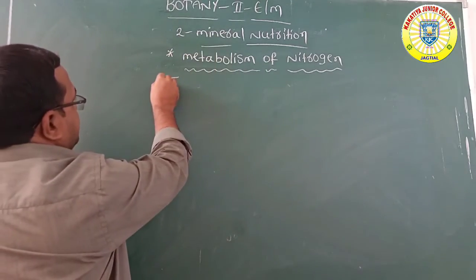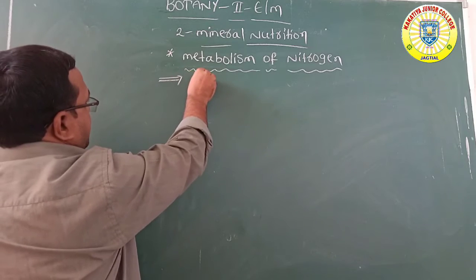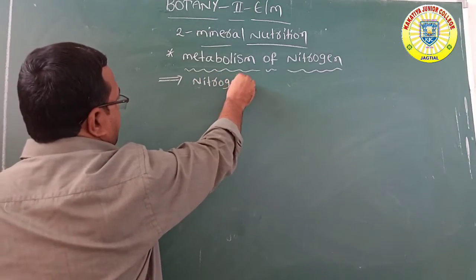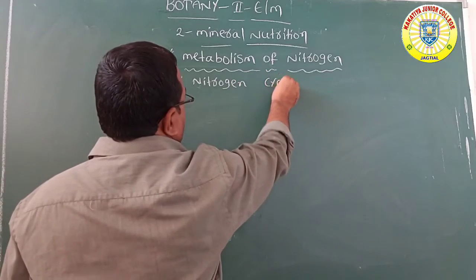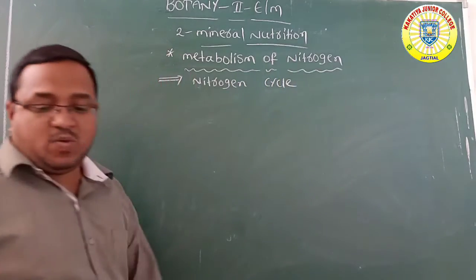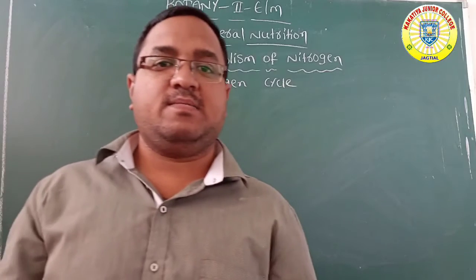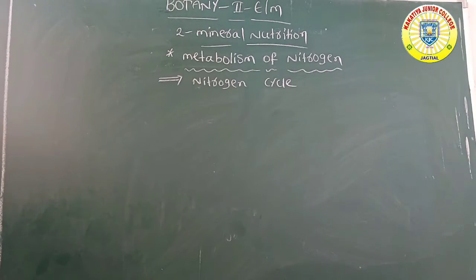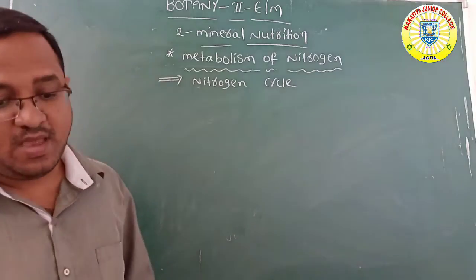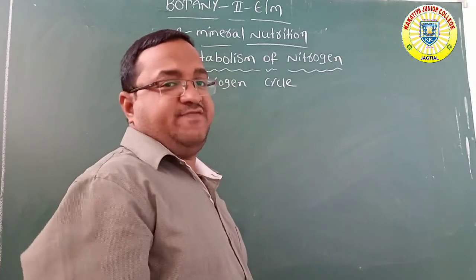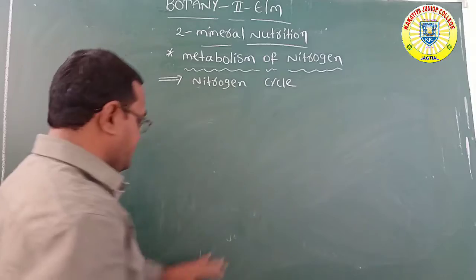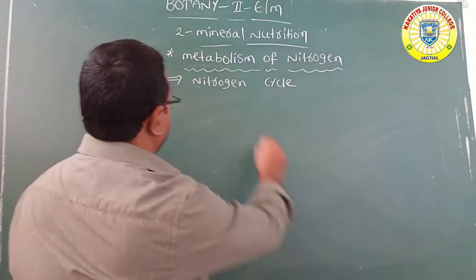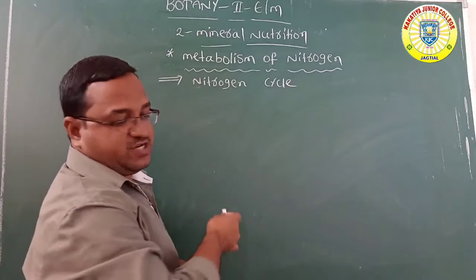Now, what is the nitrogen cycle? What are the steps in the nitrogen cycle? Nitrogen fixation, everything we are going to discuss now. Especially, I am drawing the flowchart now.